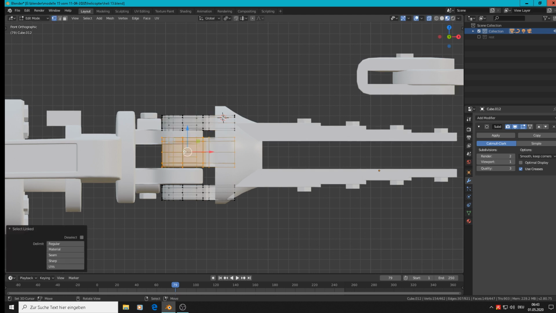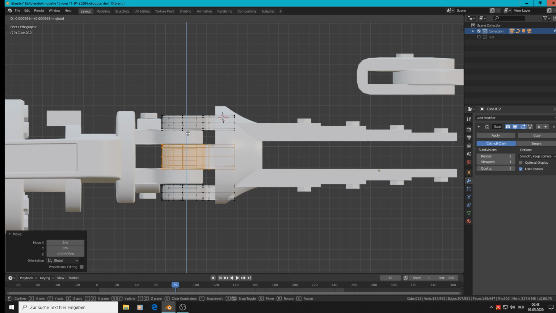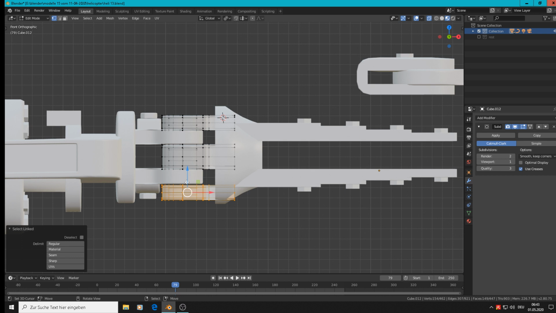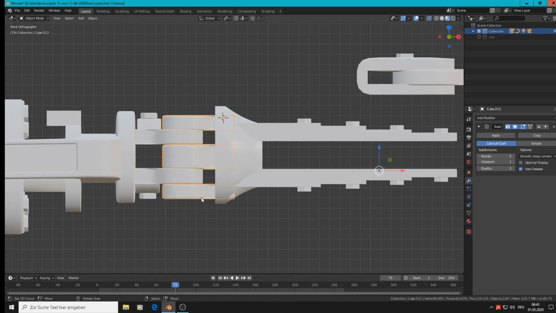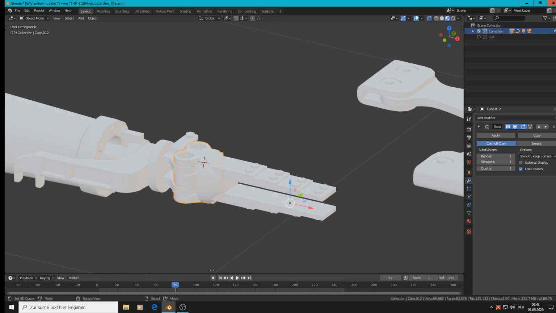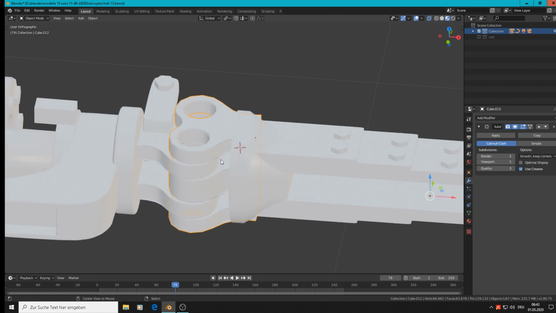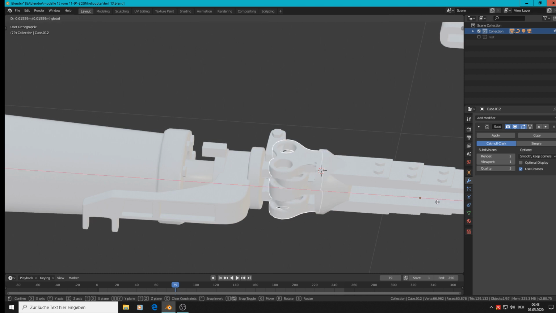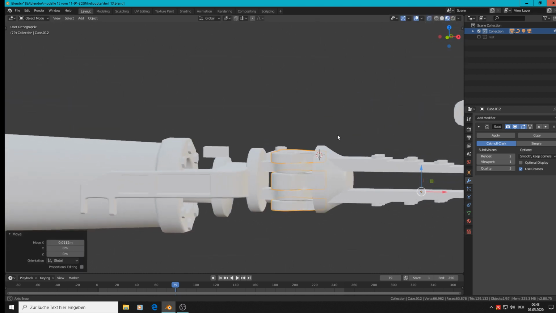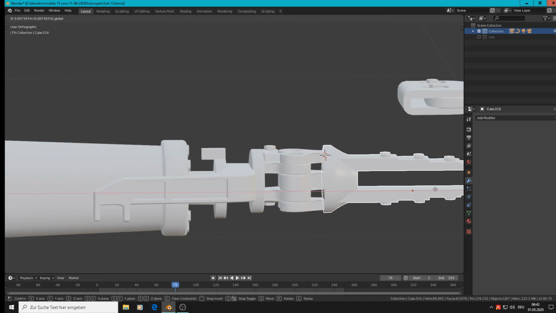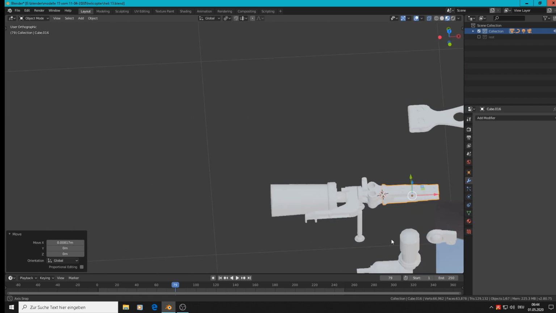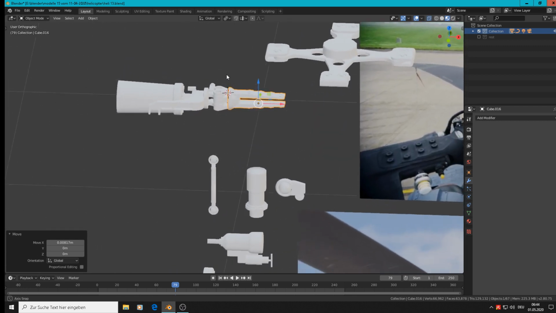So edit mode, L to select, then place it over them. This one select with L, scale Z, and bring it between. And select with L this one and place it. Good. So we have that done. We must bring that all more to the front. So take that and bring that more there. And then we go with the complete one a little back. So we have that holder with things and all this stuff.